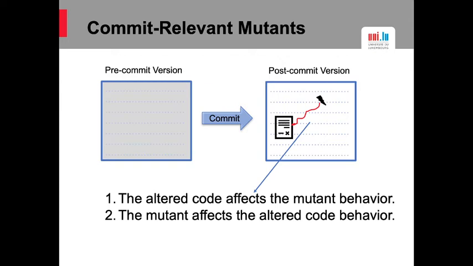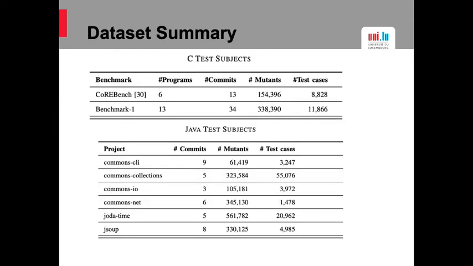Relevant mutation score is the ratio of killed relevant mutants among the total number of the relevant mutants. More details and examples are shared in our paper.